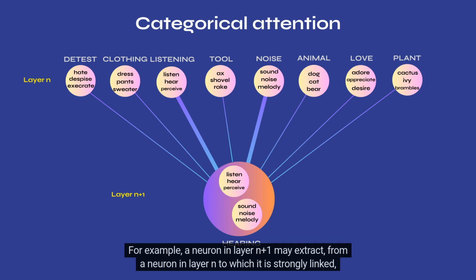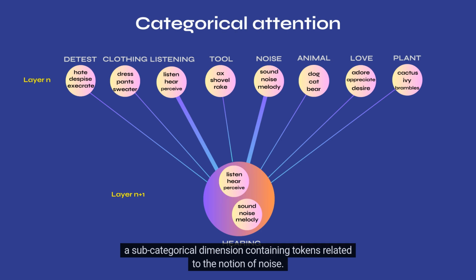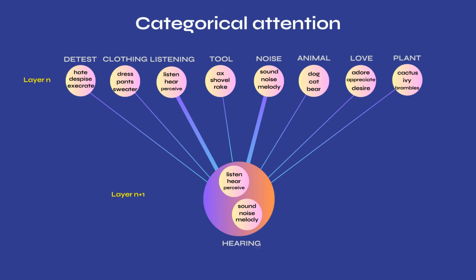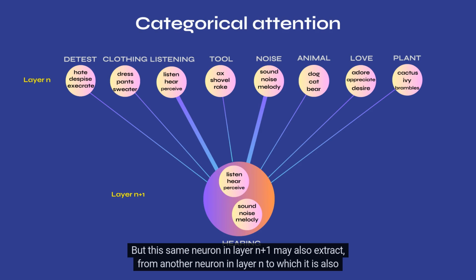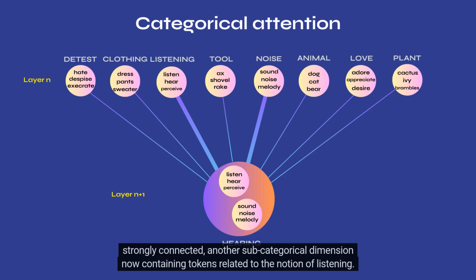For example, a neuron in layer n+1 may extract from a neuron in layer n to which it is strongly linked, a sub-categorical dimension containing tokens related to the notion of noise. But this same neuron in layer n+1 may also extract from another neuron in layer n to which it is also strongly connected, another sub-categorical dimension now containing tokens related to the notion of listening.